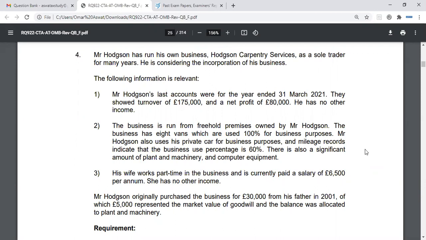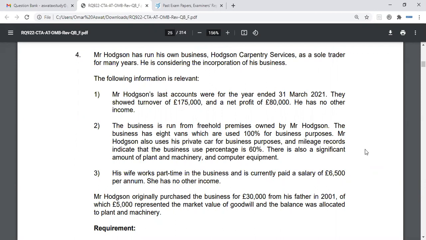Mr. Hodgson has run his own business, Hodgson Carpentry Services, as a sole trader for many years. He is considering the incorporation of his business. The following information is relevant. Mr. Hodgson's last accounts were for the year ended 31st of March 2021. They show a turnover of £175,000 and a net profit of £80,000. He has no other income. The business is run from freehold.